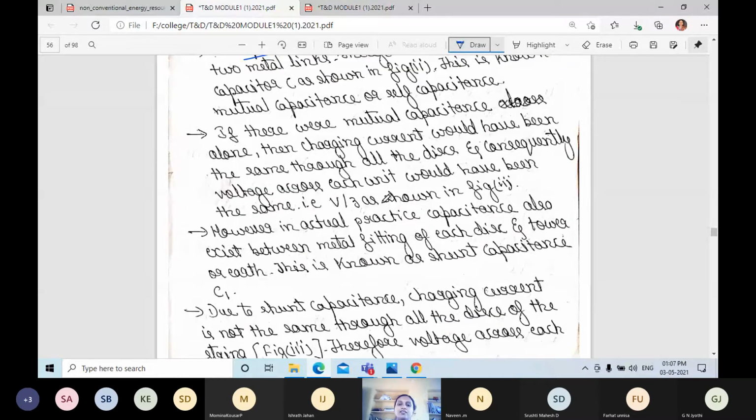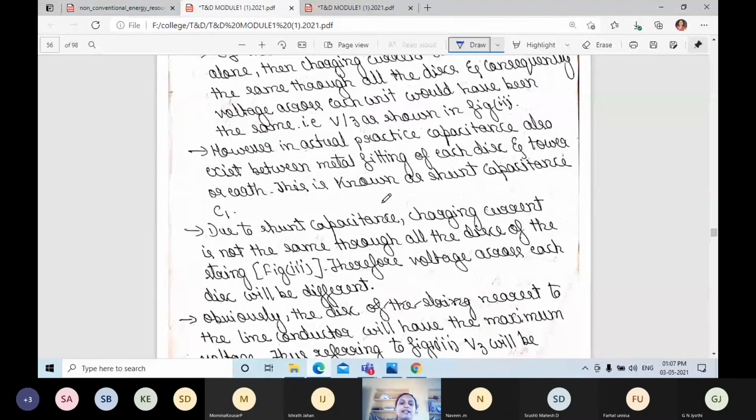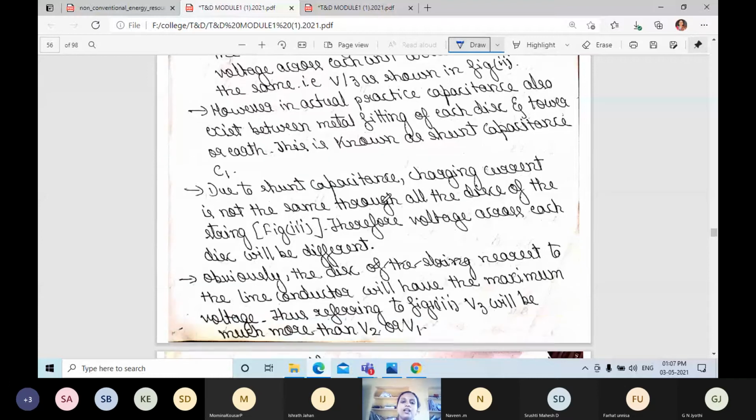This is known as shunt capacitance C1. Due to shunt capacitance, the charging current is not the same through all the discs, so the voltage across each disc will be different.